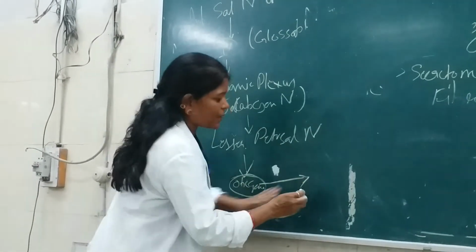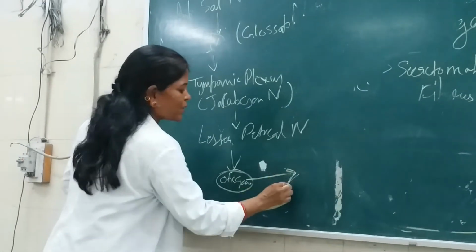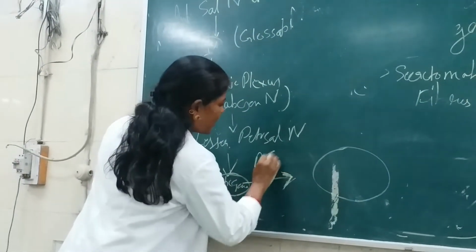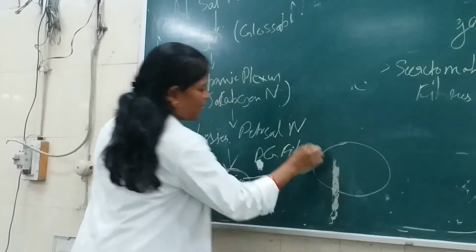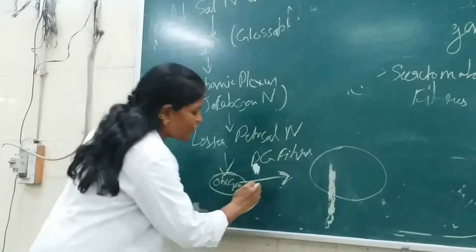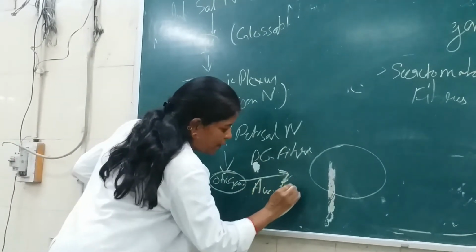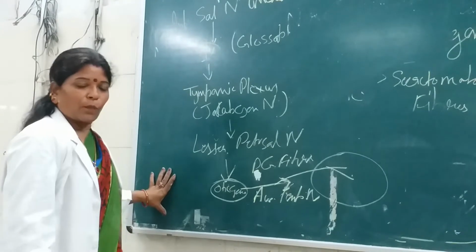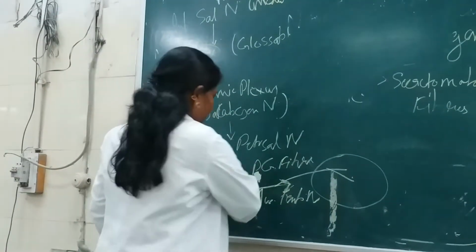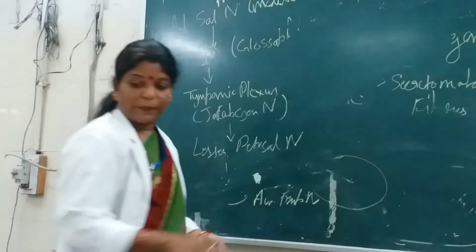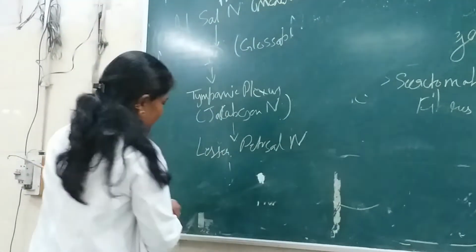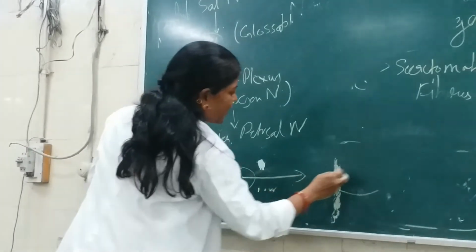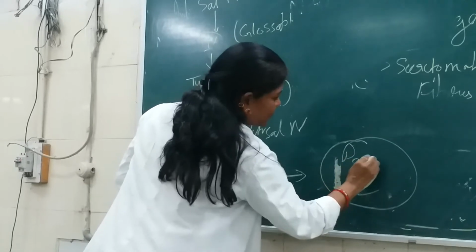Now the postganglionic fibers, and that is supplying what? These postganglionic fibers are running with which nerve? Auriculotemporal nerve. So, this lesser petrosal nerve, this is the otic ganglia here, and from the otic ganglia the postganglionic fibers arise, and it is supplying this parotid gland.